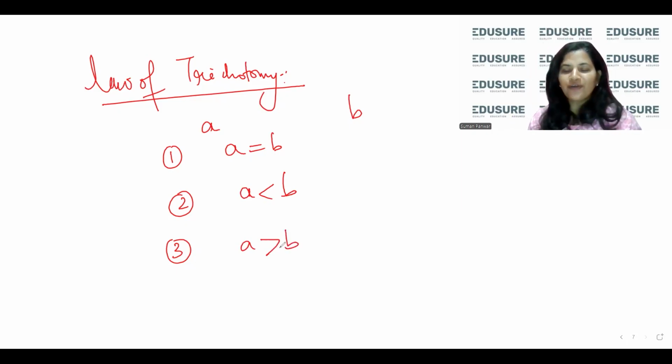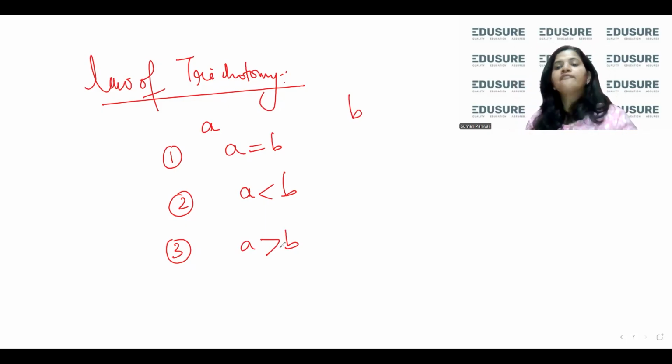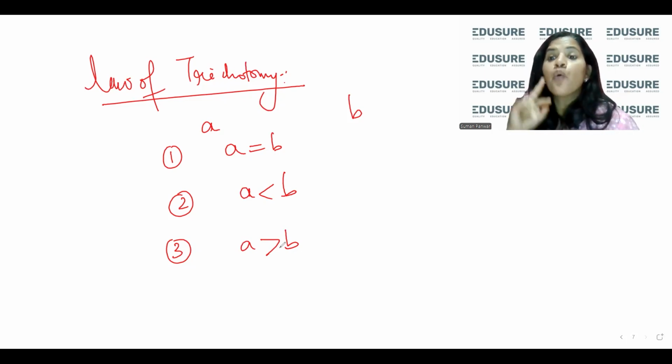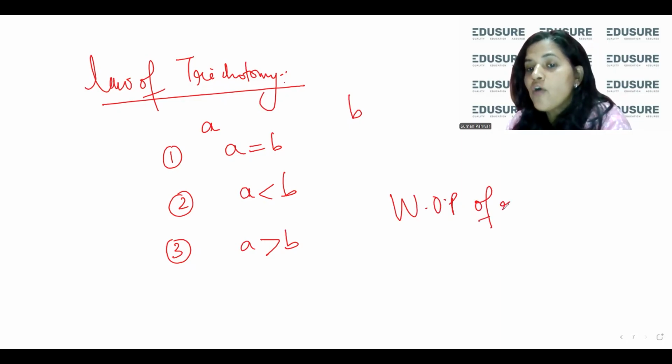This is called law of trichotomy. That means if I have two real numbers, I will always be able to tell whether they are equal, which one is lesser, which one is bigger. I will never be confused. I will always have an answer. And this is called law of trichotomy. And this also indicates well ordering property, WOP, well ordering property of real numbers.